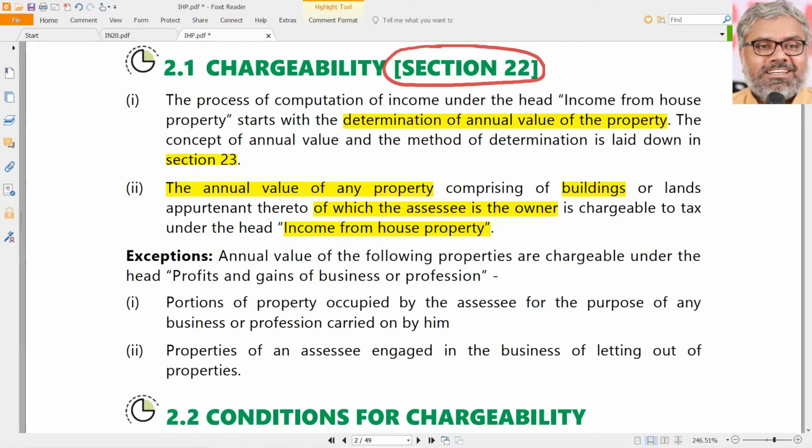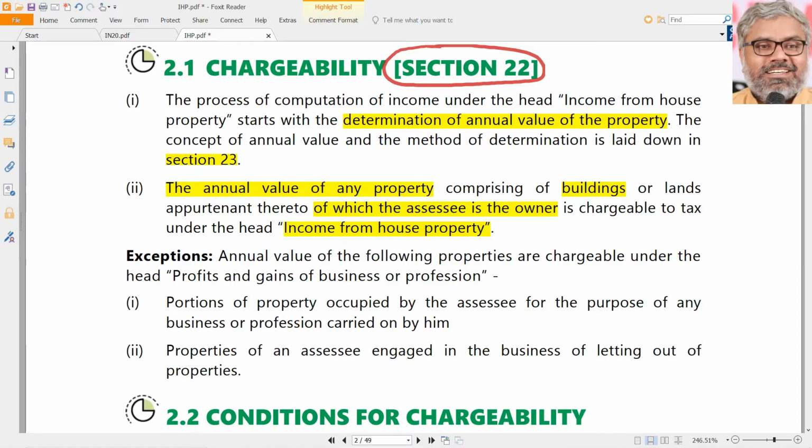But annual value of what? Annual value of a property. And what is property? Property should comprise of buildings or lands appertaining thereto. Appertaining means adjacent, adjoining, annexed to, in the vicinity of the building. So if the building and land are part and parcel of the same property, then we can say the land is appertaining to the building. Only land is there, no building is there? No, that is not a property under this head of income.